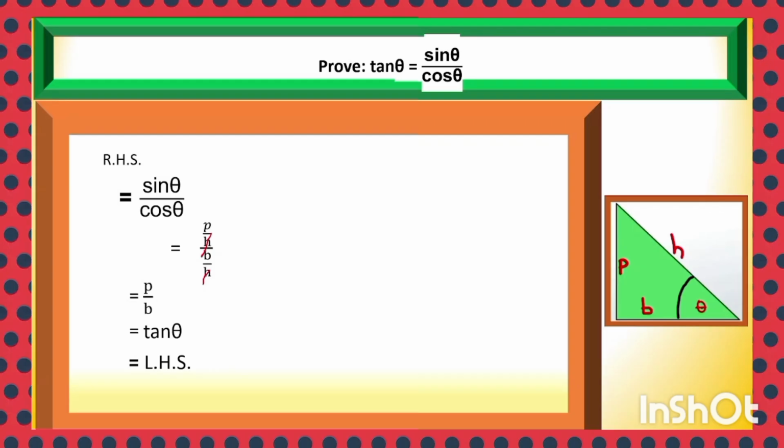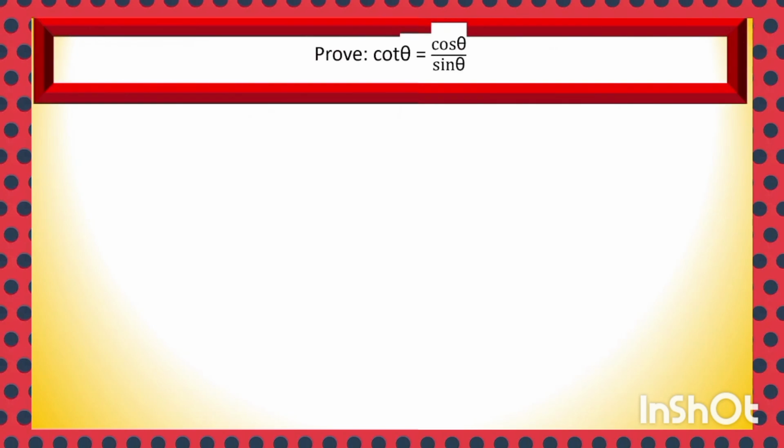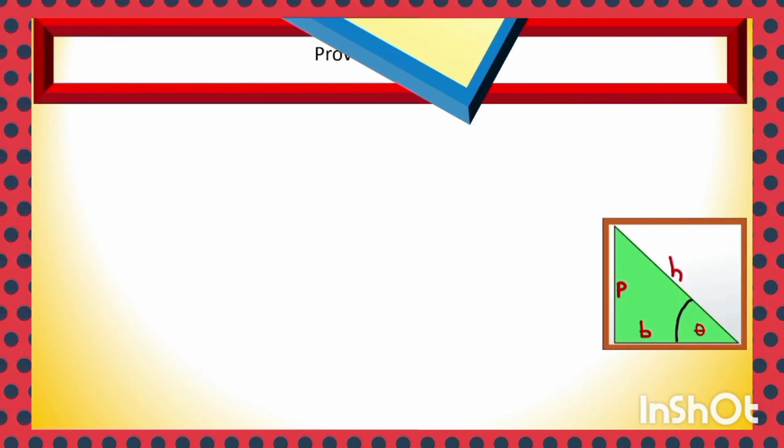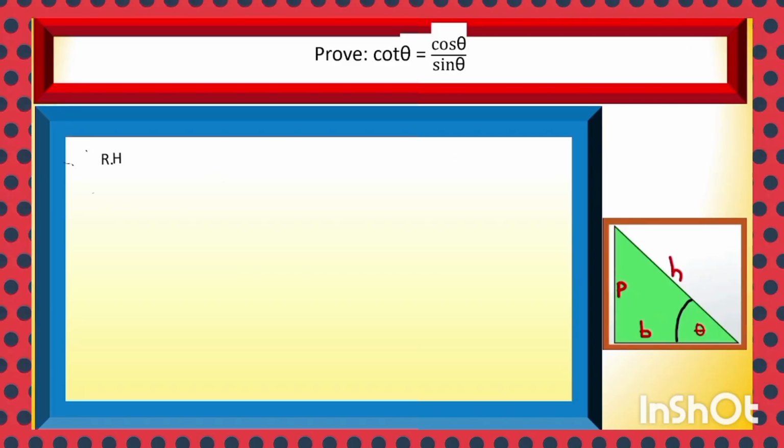which can be helpful in solving and proving various trigonometric identities. Tan theta is equal to sin theta by cos theta. Cot theta is equal to cos theta by sin theta. Cos theta is b by h, sin theta is p by h. So by putting the values, we get b by h divided by p by h, h can be cancelled, and it will be b by p, which is cot theta.